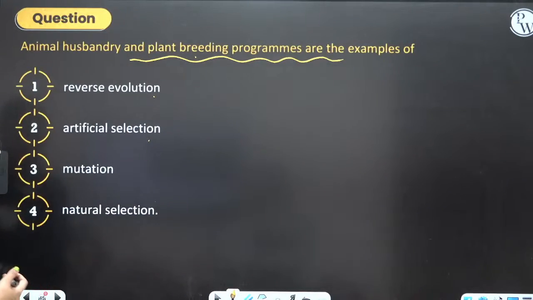Come on. What we are doing is an example of what? What is this? Come on, Rohit. Come on, Ritvika. Come on, tell me. What is this? What are we doing? That is natural selection.